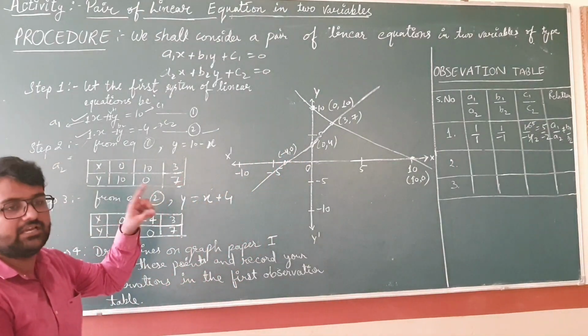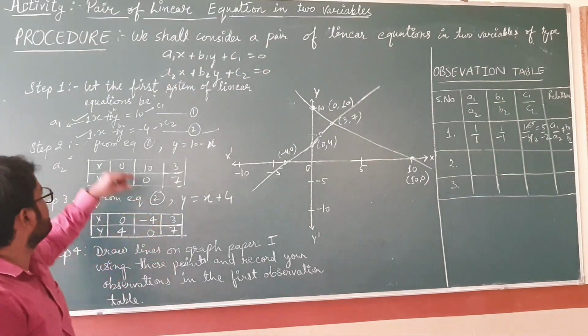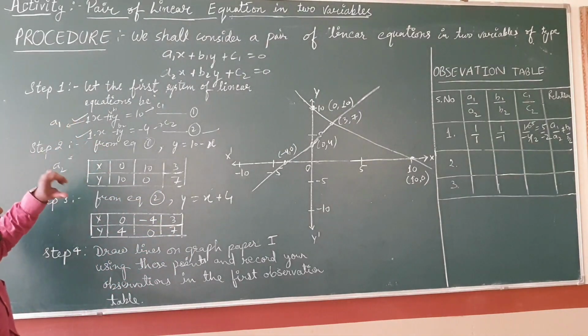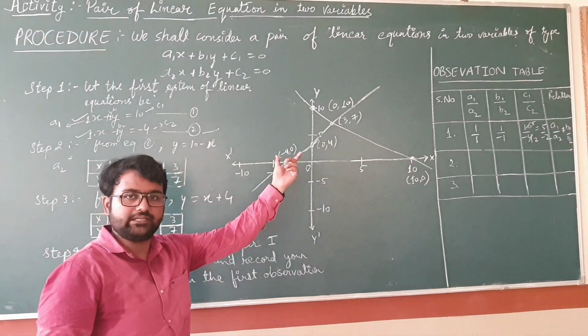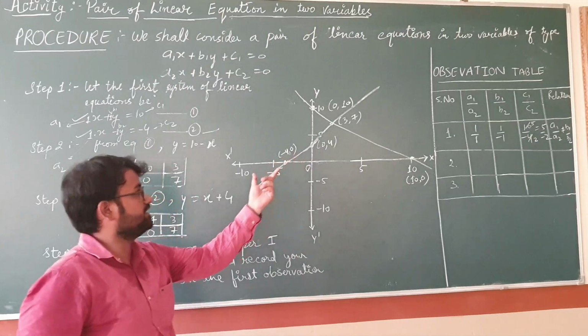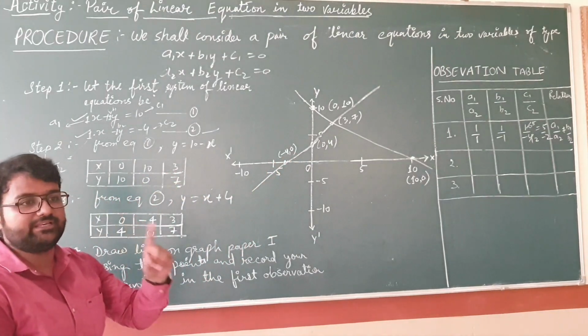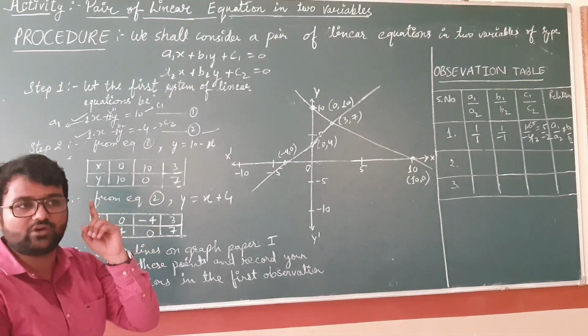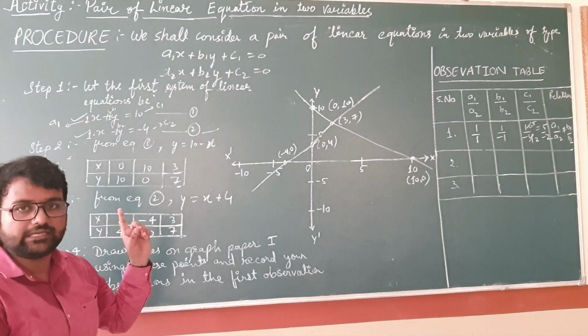Unique solution means there is exactly one solution. So by using these two equations you will have to plot the graph of these two lines. Clear, students? And in the graph you can see these two lines are intersecting at one point only. It means that these two lines have exactly one solution only, and you can say this is consistent. Clear, students?